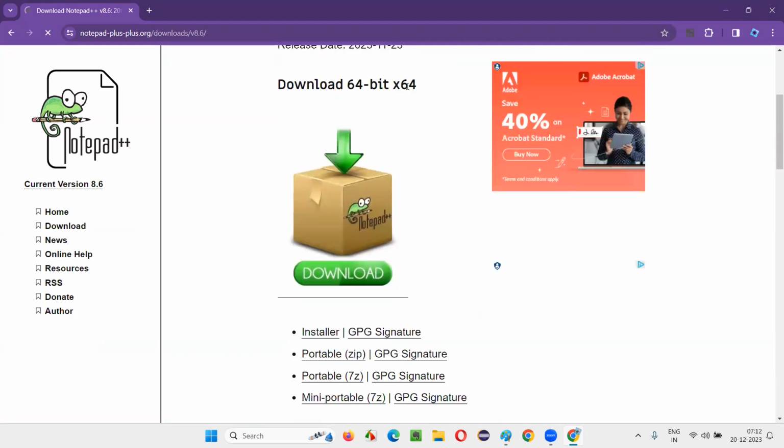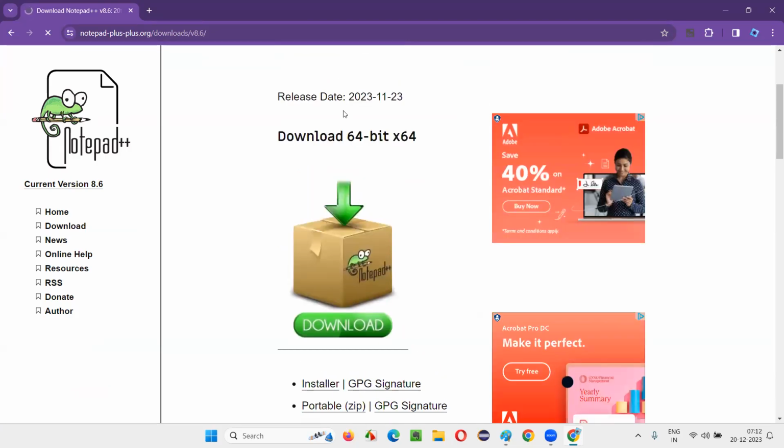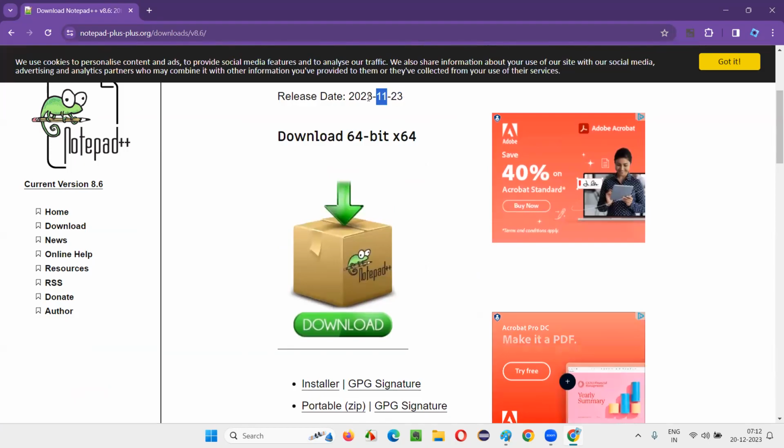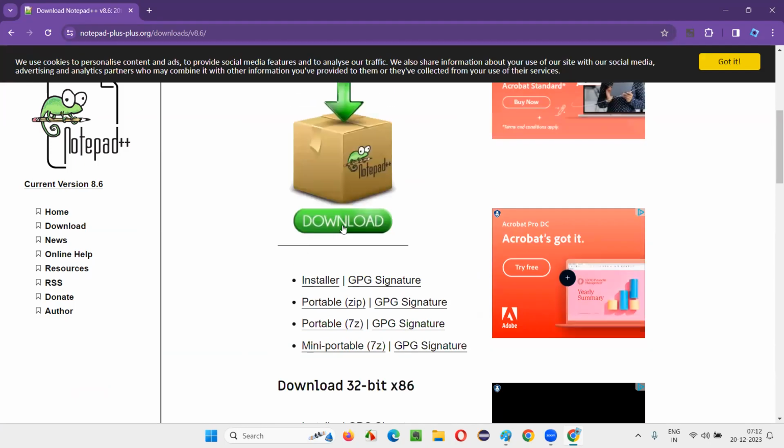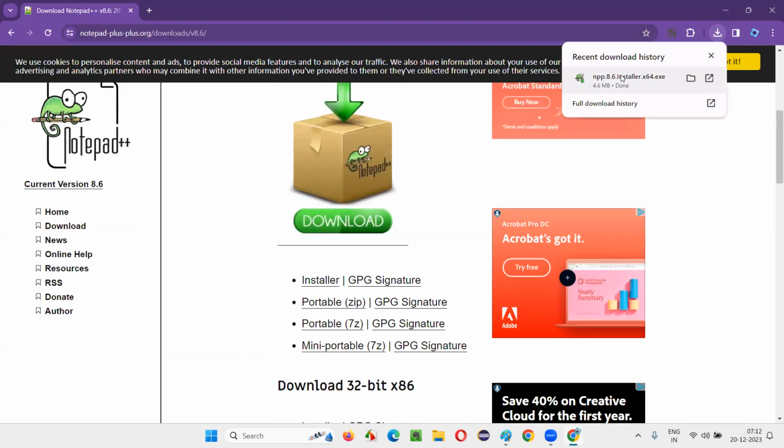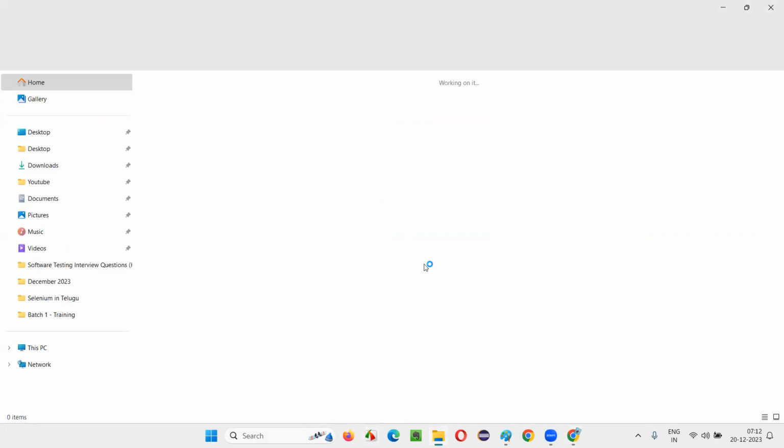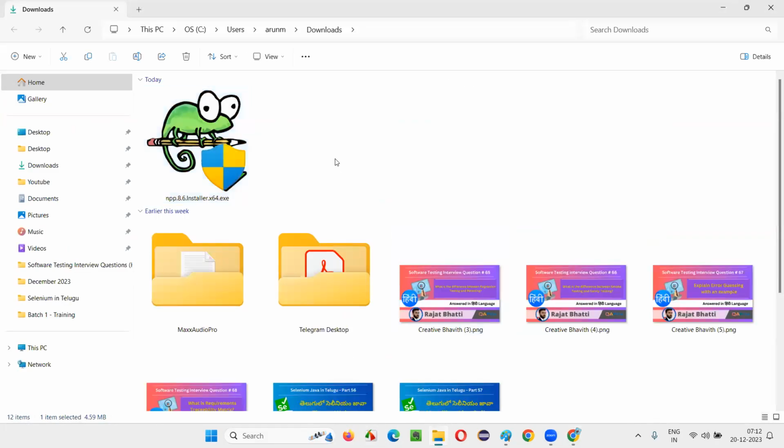Here you will see download 64-bit x64 version, release date 23rd November 2023. Just click on this download. You see the download has started, guys. The exe file of Notepad++ has been downloaded. Go to the downloads folder location where the exe file has been downloaded.